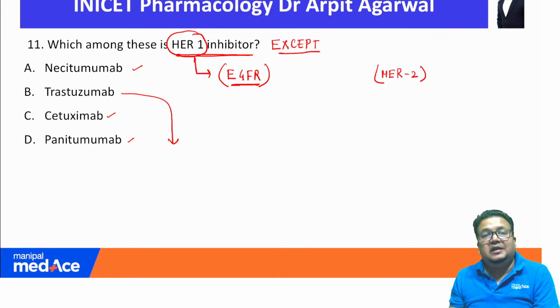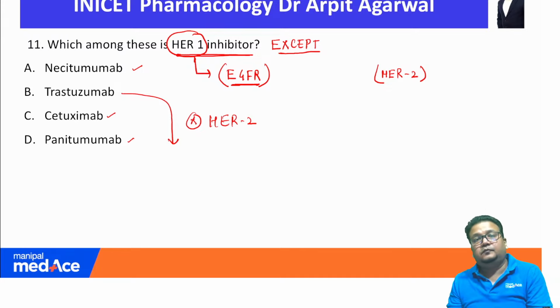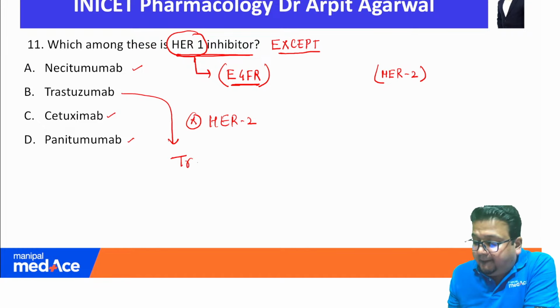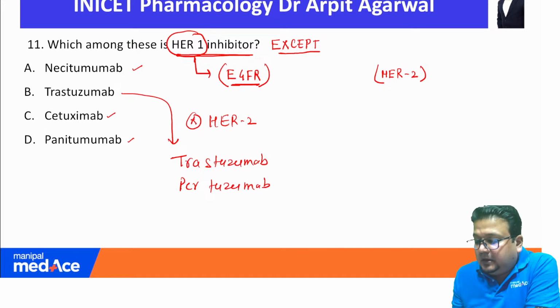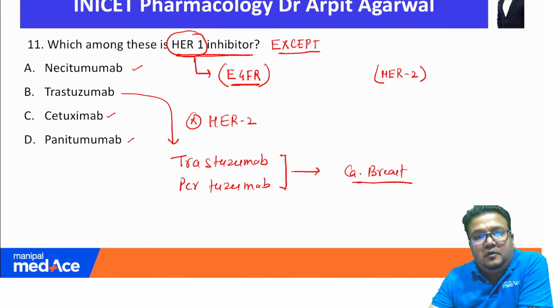Trastuzumab is against the HER2 receptor. Trastuzumab and pertuzumab are two important drugs that target the HER2 receptor, and all of you know they are used in HER2 positive cancer of breast.